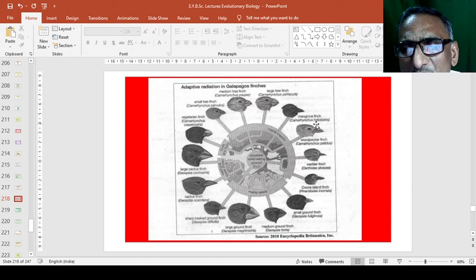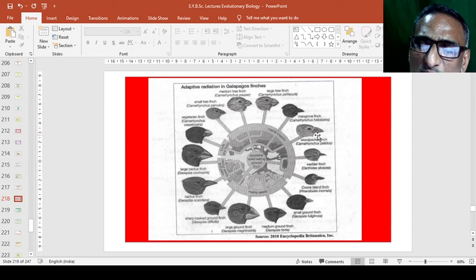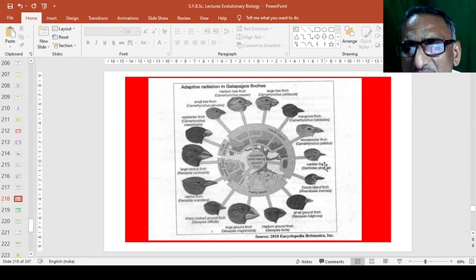This big modification you can see here: this is a broad beak, this is a narrow beak, this is a pointed beak, and the upper beak is quite larger than the lower beak. This is a very narrow and very pointed beak. So these are the modifications in the beaks, either for eating foods, flowers, or insects and likewise.